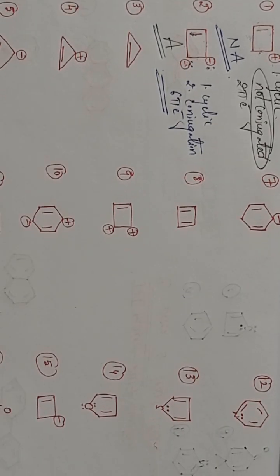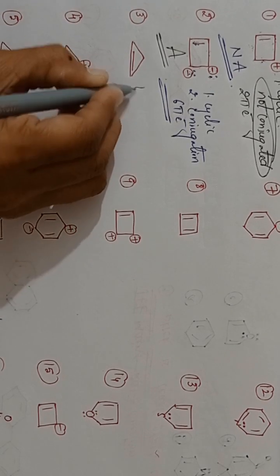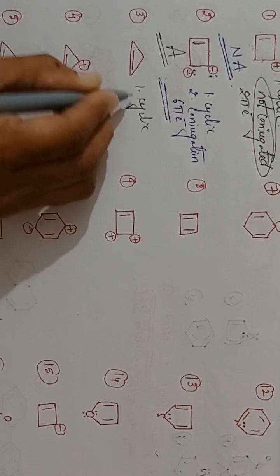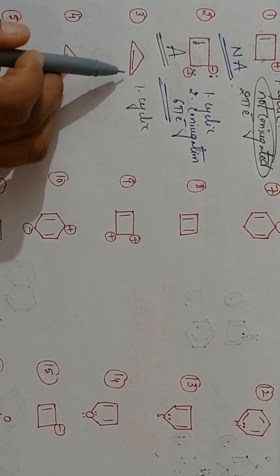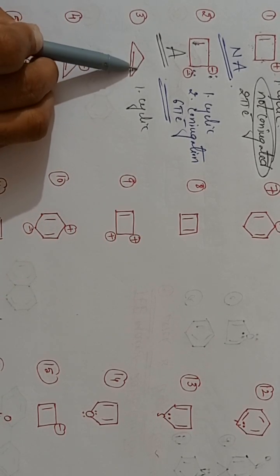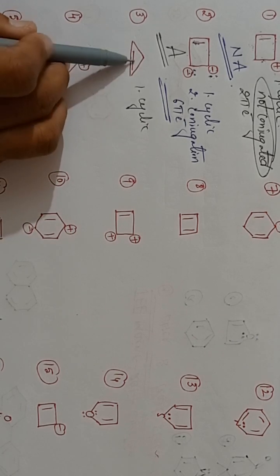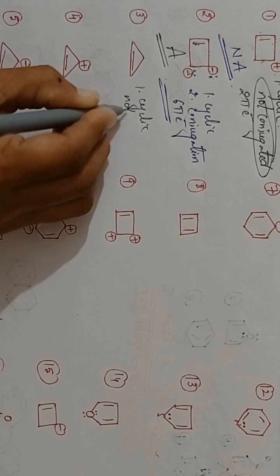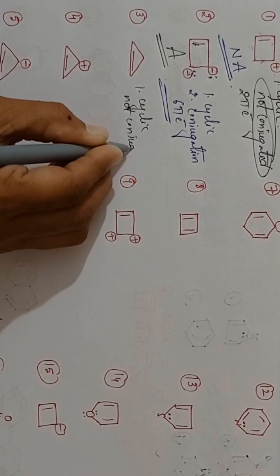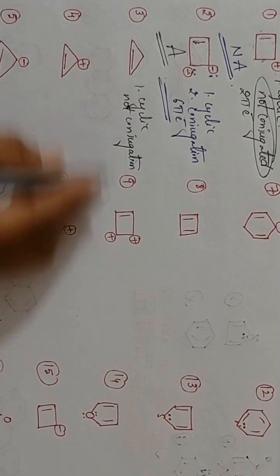Now come here, do it fast. Third structure, see here: first, it is cyclic, yes, a closed structure. And next, is it in conjugation? This is double bond, pi sigma, pi sigma, again sigma, sigma sigma, side by side there. So that's why it is not in the conjugation. Are you following? Same bond should not be side by side, not conjugation. Understanding? So they are not conjugated.